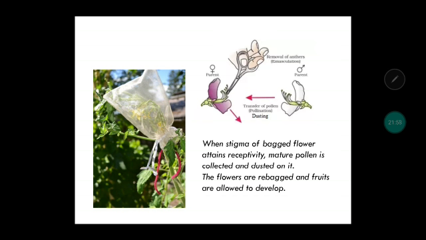So why is this done? To avoid cross contamination. Then the fruits are allowed to develop. See over here, it is showing that the anthers are cut. This is called emasculation, and after that it is bagged so that contamination is not there. When the stigma is ready, we remove the bag and dust it with the desired pollen, and again it can be rebagged and allowed to develop.